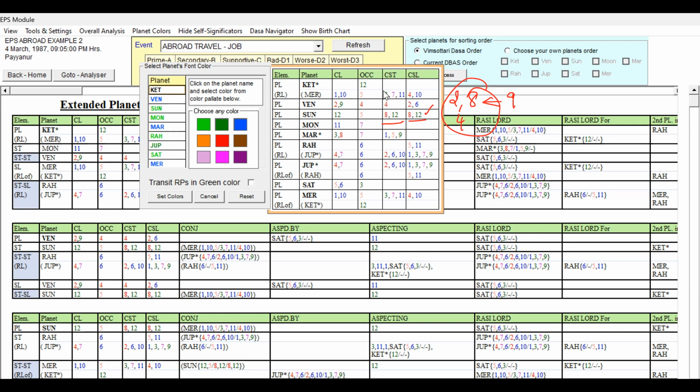Ketu. Ketu is occupying 12th house, and Mercury planet is having supportive signification. 12 is good, and Mercury is having supportive. So Ketu can be given light green. You can see there are many green planets and blue planets, Venus, Mars, and Mercury.